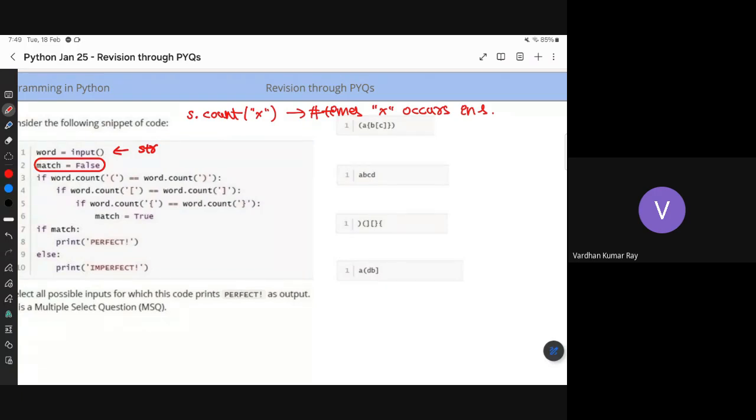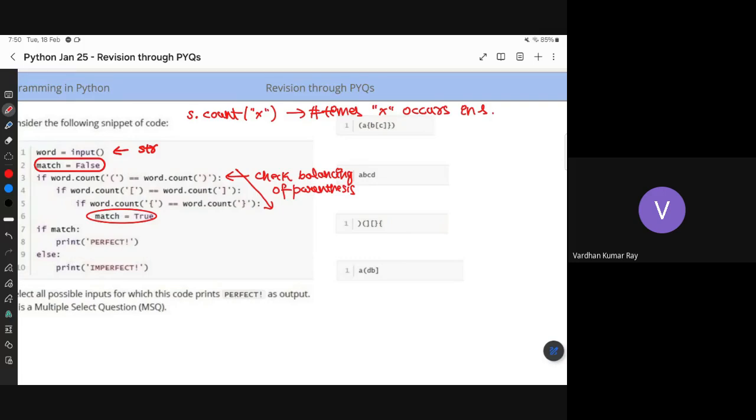So the first condition says if the number of opening parentheses and the number of closing parentheses are equal, then you go inside. And then you check if the number of open square parentheses is equal to the number of closed square parentheses, you go again inside the block. So just check all types of brackets, checking balancing of parentheses. If this happens, that means all the brackets are balanced. It will convert the match to true. Is everybody clear on that?